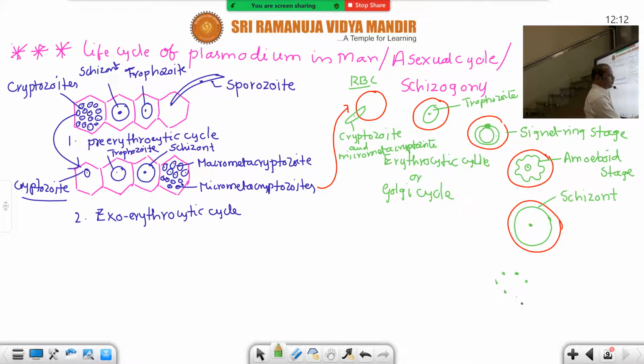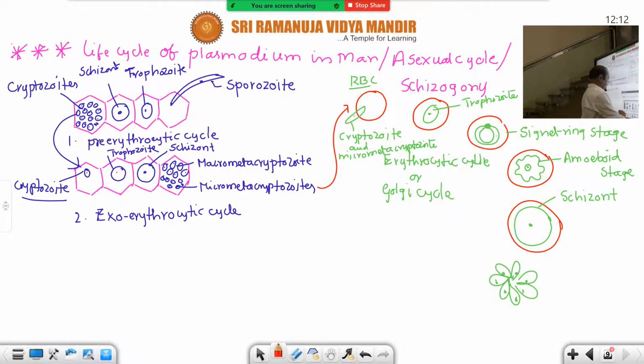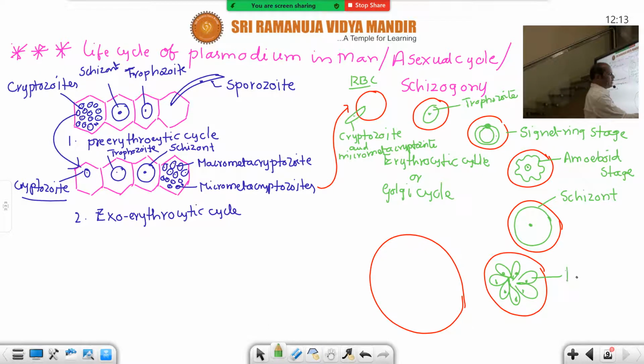mitotic divisions to produce daughter cells which are arranged like rose petals. So this stage is called rosette stage. This one is rosette because they are arranged like this. And then the next stage you can also draw here, with a number of merozoites present in this. So rosette stage. Which number is it? 5th stage in the life cycle of Plasmodium in man.